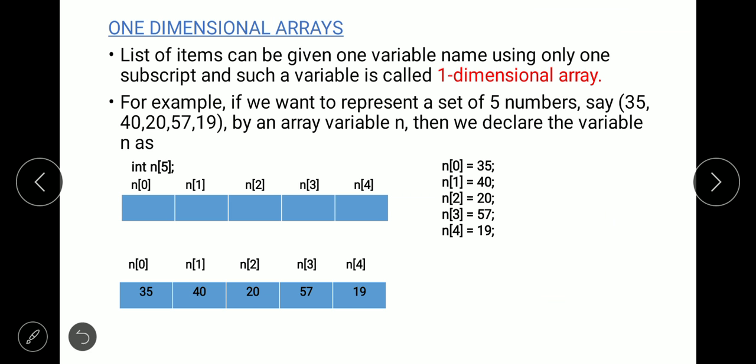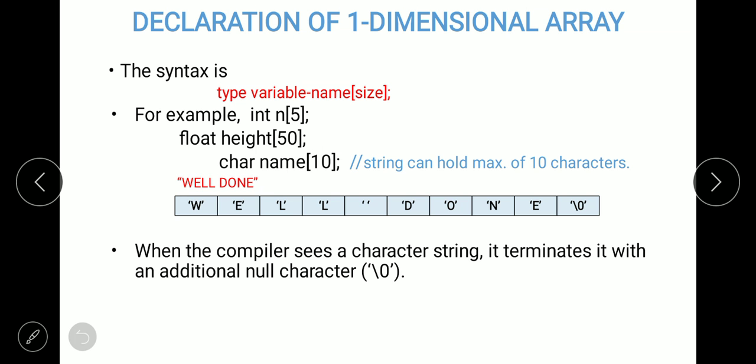So if we want to store 9 characters, here there are 9 characters: WELL is 4, plus 1 space is 5, DONE is 4, 5 plus 4 is 9. So if we want to store 9 characters, then the size of the array should be 10, because we need one extra memory location to hold the null character.